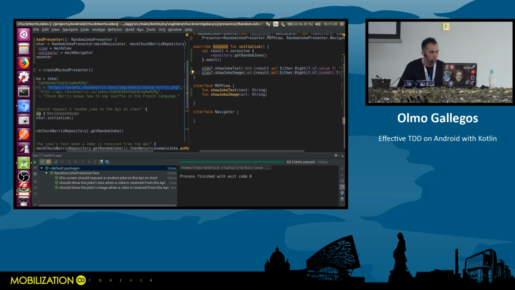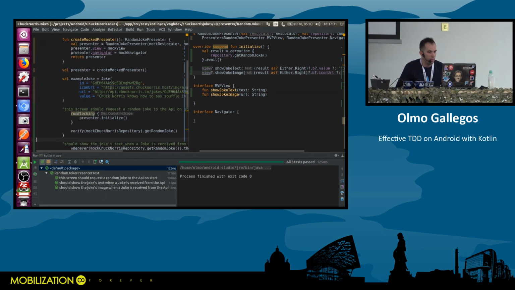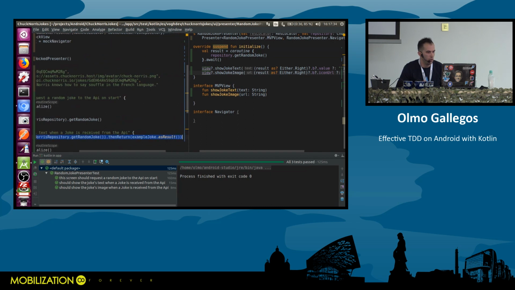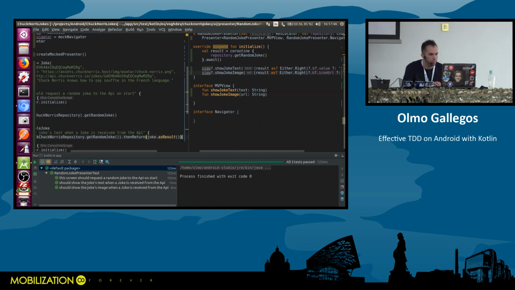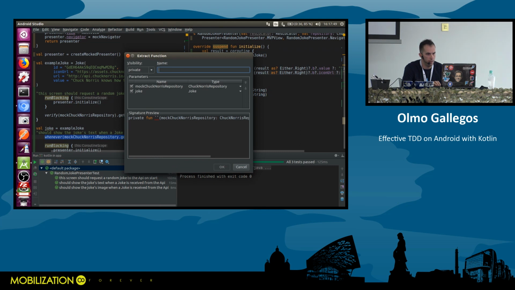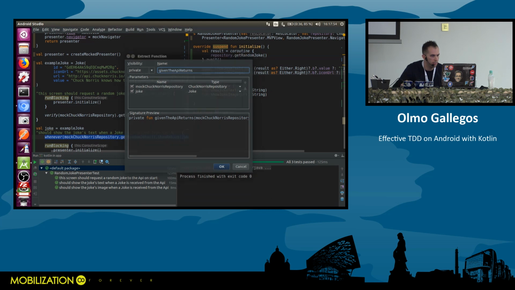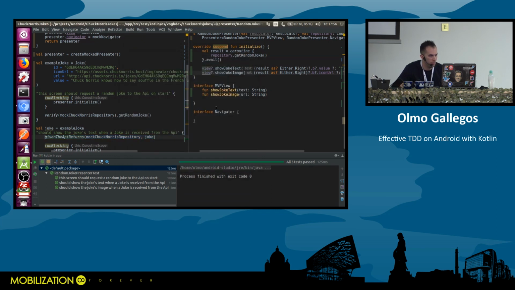Okay. Well, this whenever thing is maybe a little long, so we could extract this to a variable. I'm not sure if it's this one. Yes, joke. And we could extract this to a method, maybe, given the API returns a joke or just returns. So the syntax is now more beautiful. Given the API returns, I must pass in the repository and it returns a joke. So I might delete this var. I don't need it anymore.